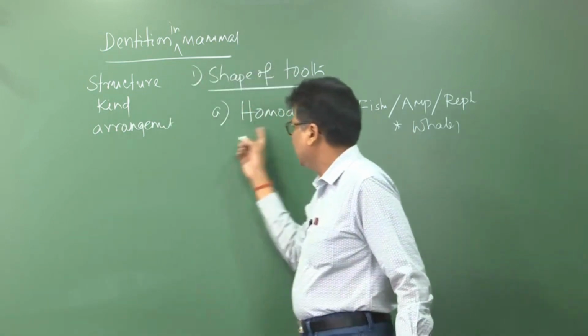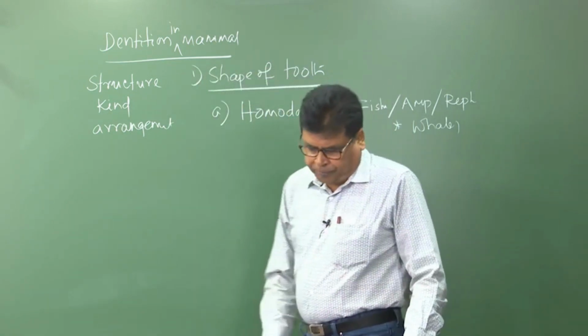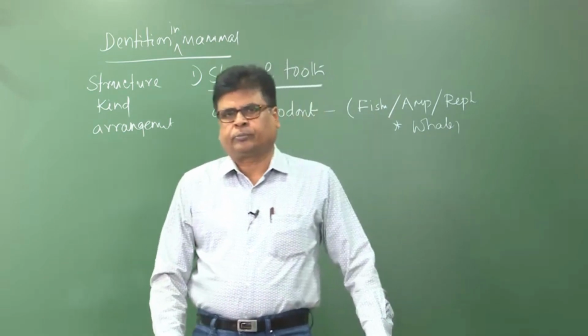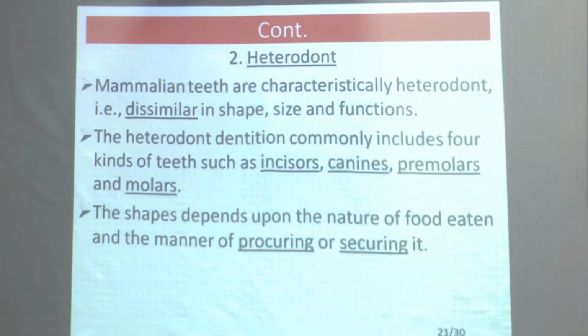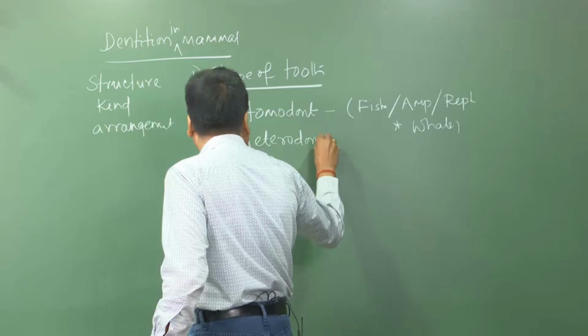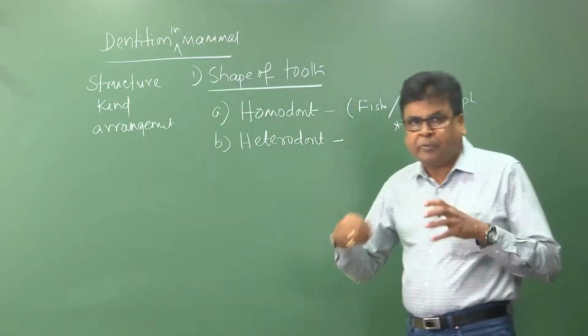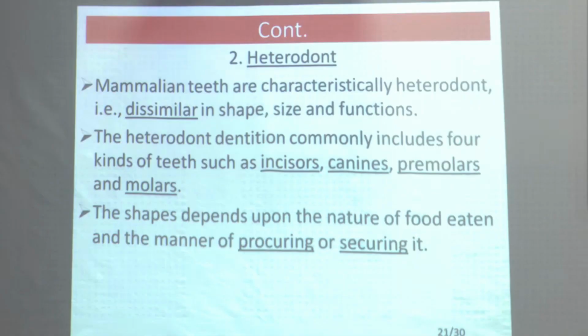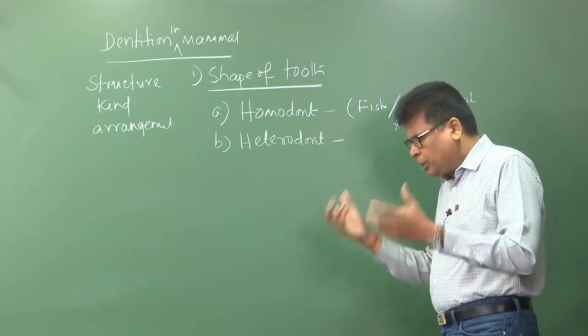So, the condition is called homodont. Then the second one is heterodont. The second type of dentition, or shape of teeth, is heterodont. Mammalian teeth are characteristically heterodont, that is, dissimilar in shape, in size and also in function. So if the shape and size are different, now a question arises.